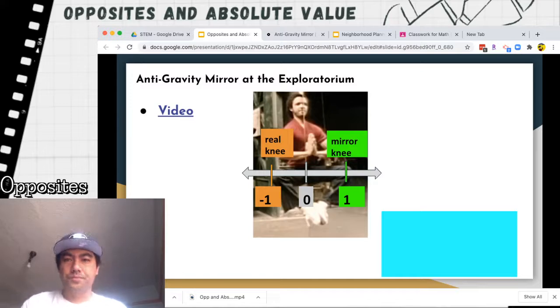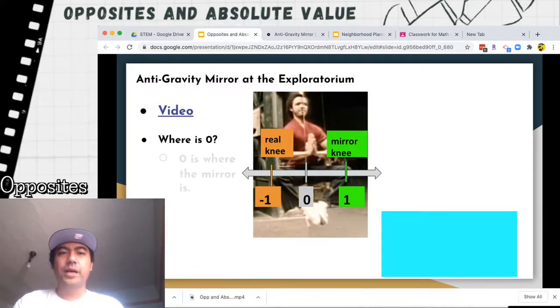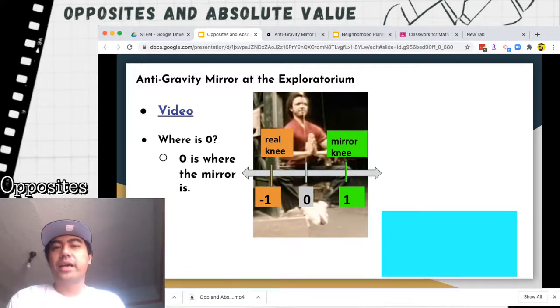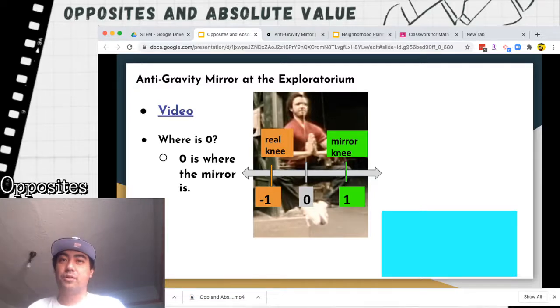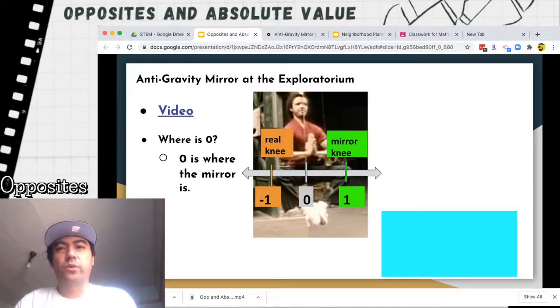And so we talked about that 0 is where the edge of the mirror is, and we talked about how the real knee is on the negative side, so -1 might be a guess of where that real knee is. And so your teachers also talked about, well, where would the mirror knee be?